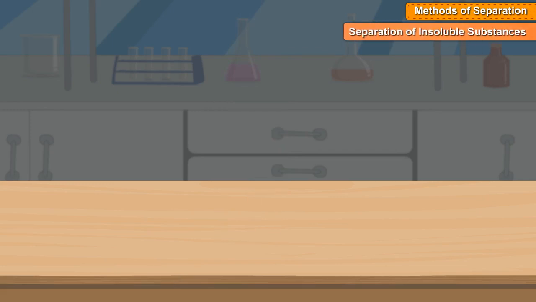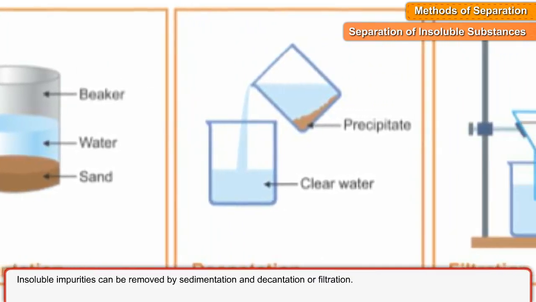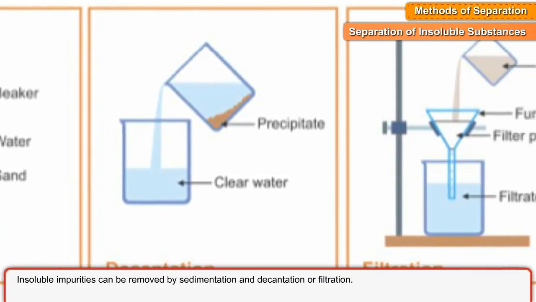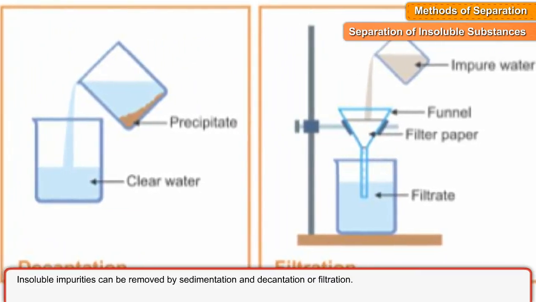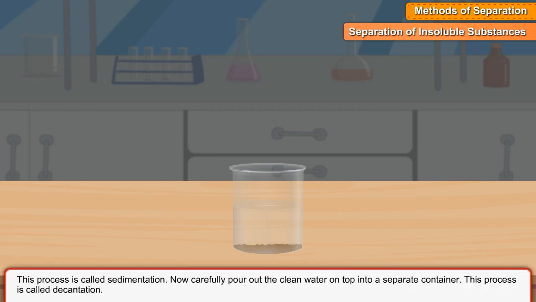Separation of insoluble substances. Insoluble impurities can be removed by sedimentation and decantation or filtration. Sedimentation and decantation. Take water mixed with little sand or mud. Let it stand undisturbed for a few minutes. You will see that the heavier sand or mud particles settle down at the bottom of the container as sediments. This process is called sedimentation.